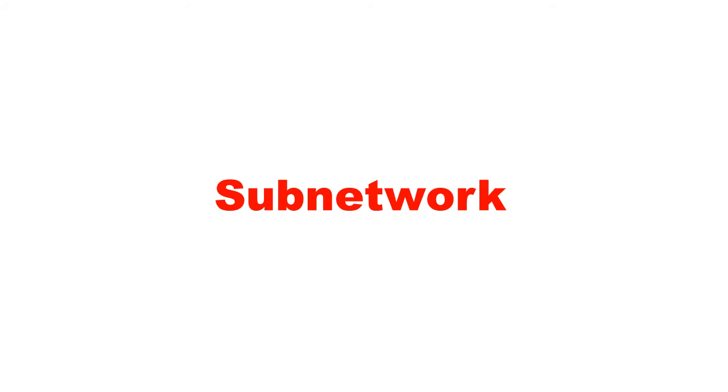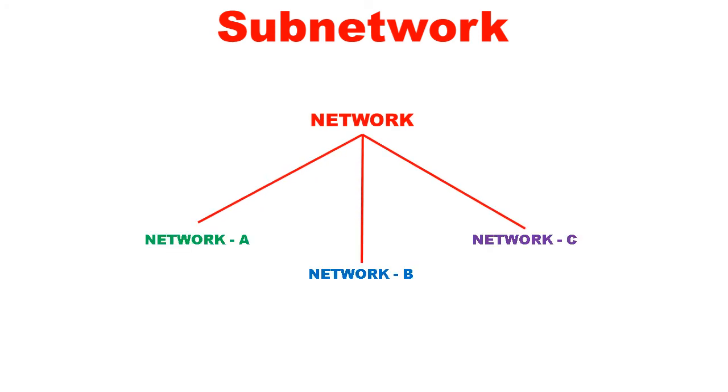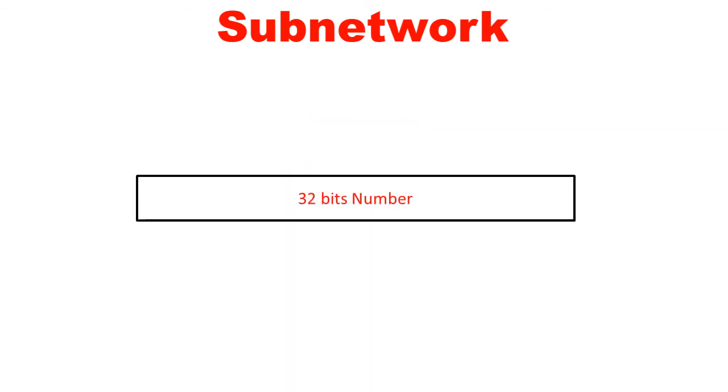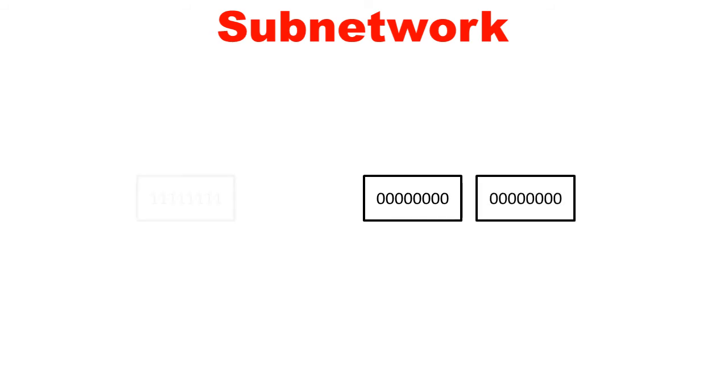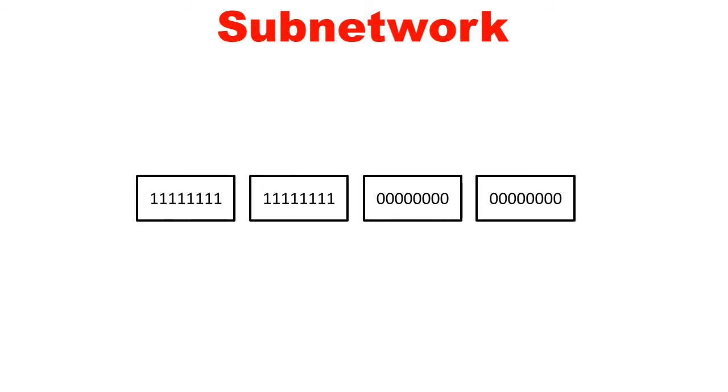The subnetwork or subnet is the most important component of an IP address. It is the logical subdivision of IP network addresses. So, it is the practice of dividing a single network into 2 or more networks. A subnet mask is a 32-bit number that is created by setting host bits to all zeros and network bits to all ones.